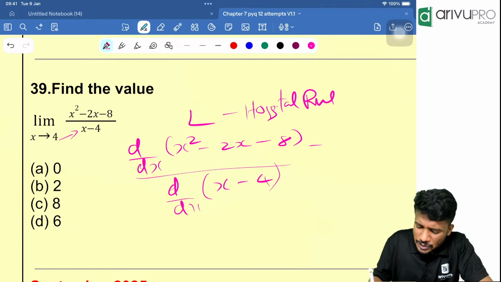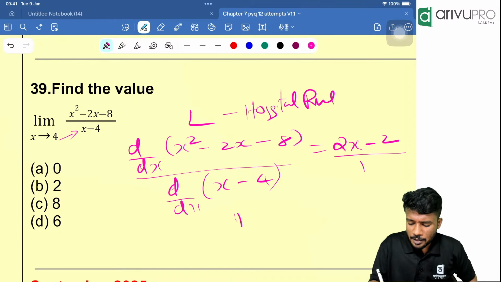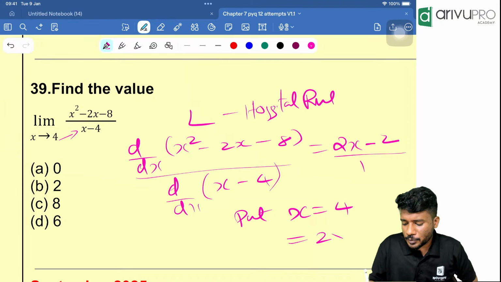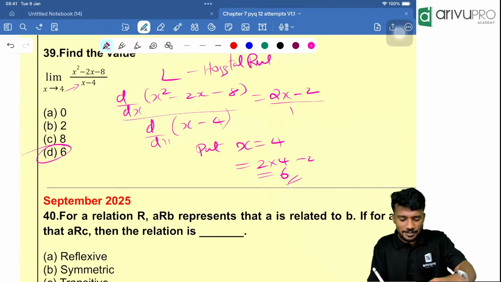Very easy. The derivative of x square is 2x, then minus 2, divided by the derivative of x minus 4, which is 1. Now apply the limit. Put x equal to 4, which is 2 into 4 minus 2, which is 8 minus 2, which is 6. Option D is your answer.